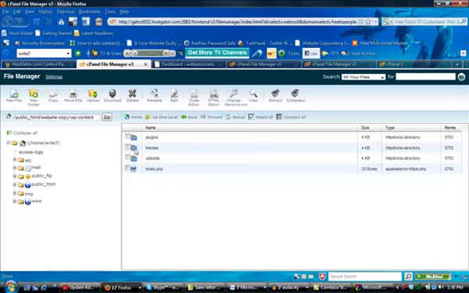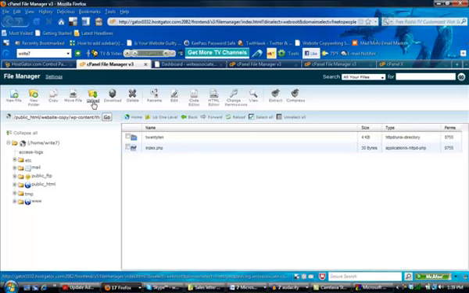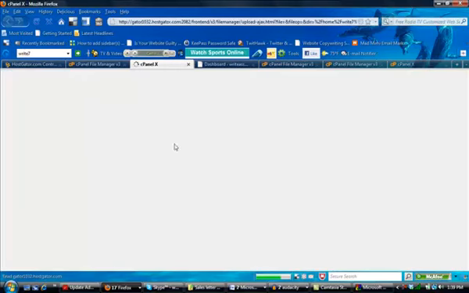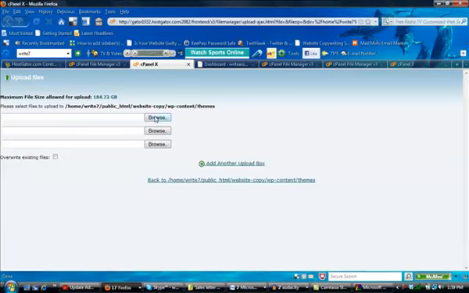You should already see that there as one of your options. Double click the little folder, and then come here to themes, double click that folder, and here's where you're going to upload the file. You should have already downloaded your squeeze page template to your computer, somewhere where you could easily go back and find that. So what I'm going to do now is click upload. It's going to bring up a new window. I'll click browse,